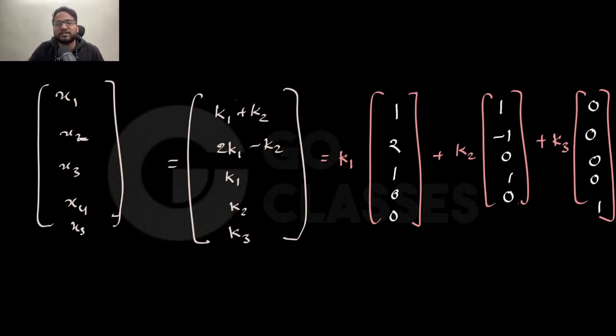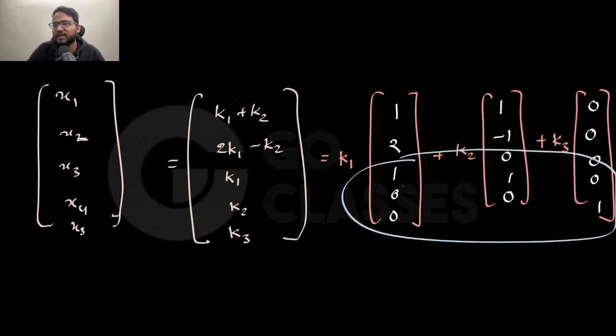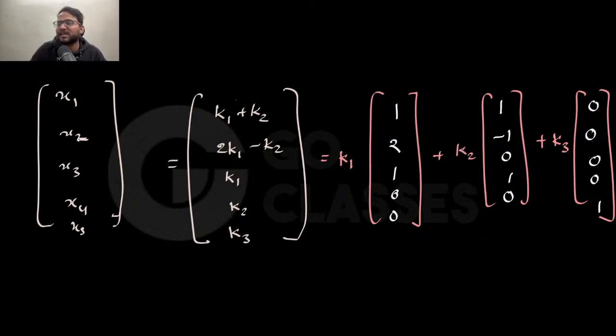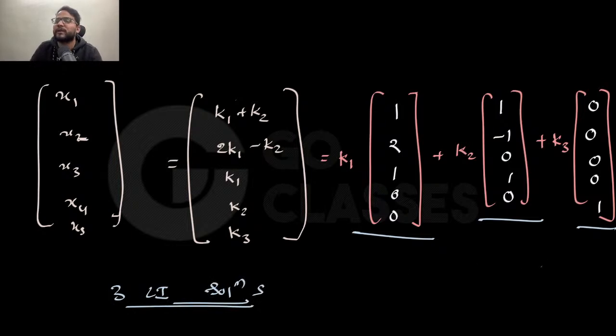So these are the three vectors I got, and just by looking at the last three entries, which are convenient entries like 0, 1, 0, 0, 0, 1, 1, 0, 0, I can say these three are linearly independent. Actually, these are always linearly independent. So if I ask how many linearly independent solutions there are, you will say any solution is a combination of these three vectors, right? So that's why there are three linearly independent solutions and total infinitely many solutions.